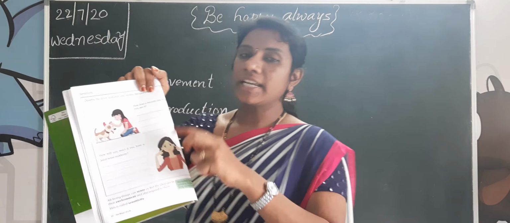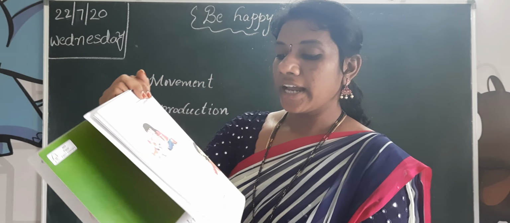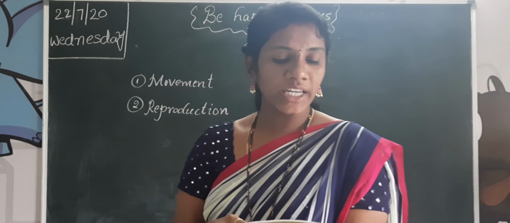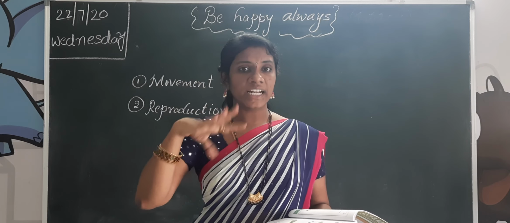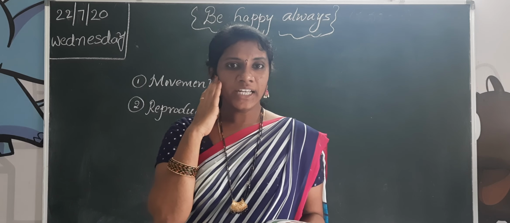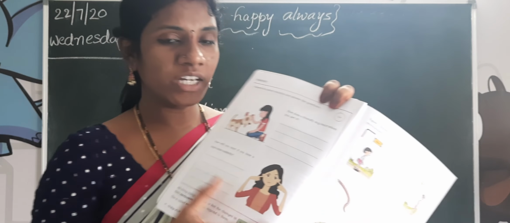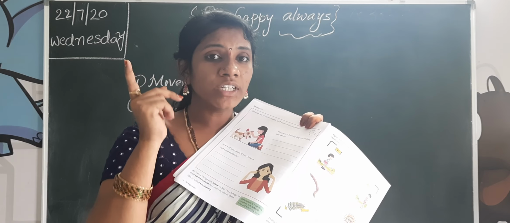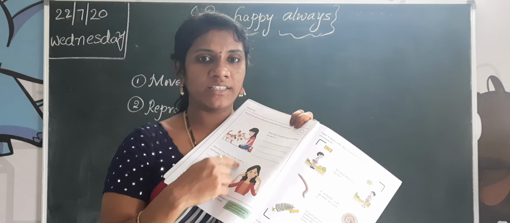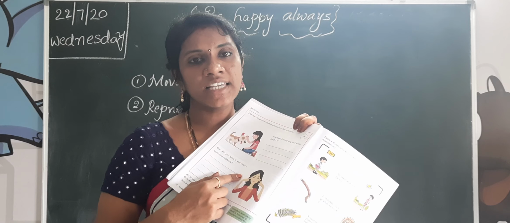You have to write here. Next one, how will you react if you hear a loud voice suddenly? How do you feel? You have to write here. Children, these are individual answers. Write what you are thinking in your mind. Relevant answers I will correct.